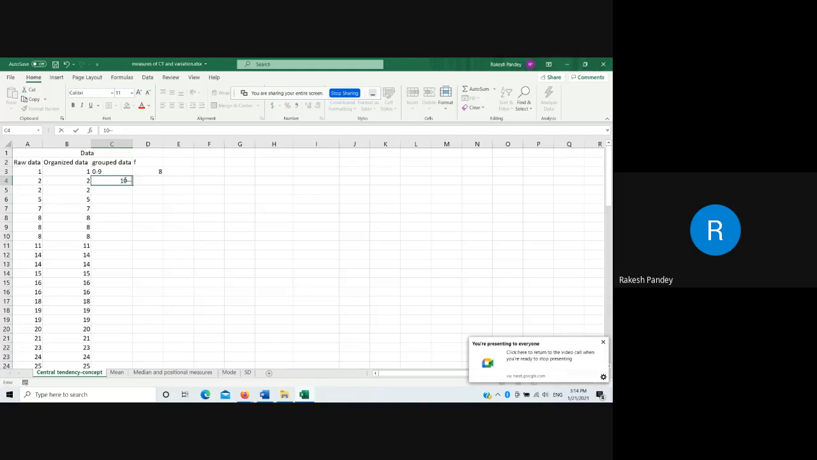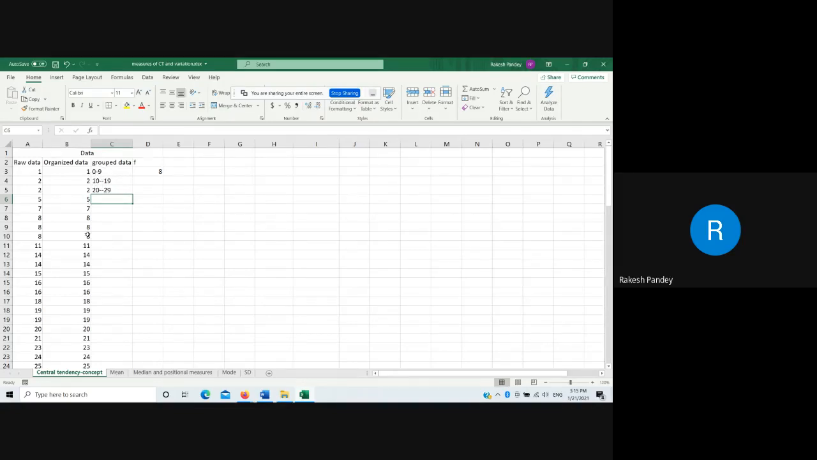10 to 19. Similarly, the next class will be, can you imagine, any one of you, what class should be created based on these two intervals? 20 to 29. Very good. 20 to 29. So I am stopping here. I will not do all the calculations. So let us do only 2.